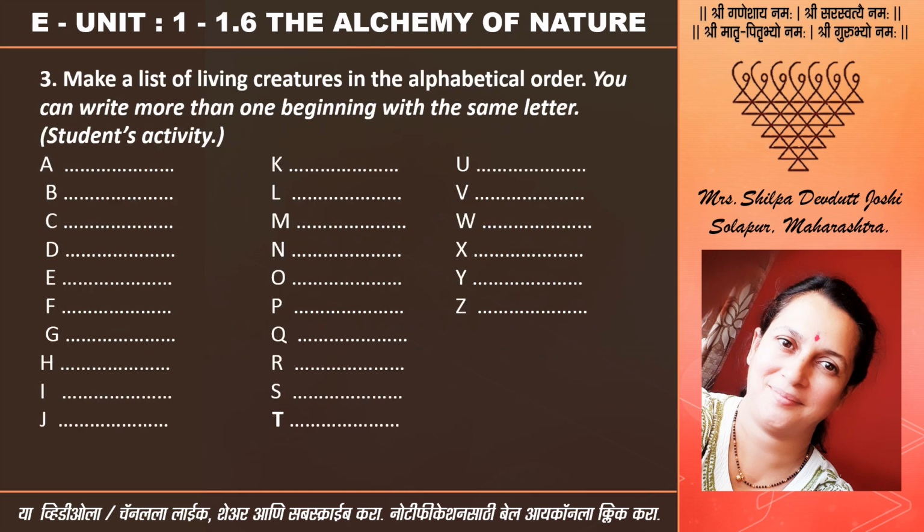The third activity is a fun activity, children. Try to solve it on your own, quite an easy one. Make a list of living creatures in alphabetical order. You can write more than one beginning with the same letter. If you take A, which animal comes to your mind? Write the name of it. If you say M, M comes monkey. O comes owl. P comes parrot, in that way.